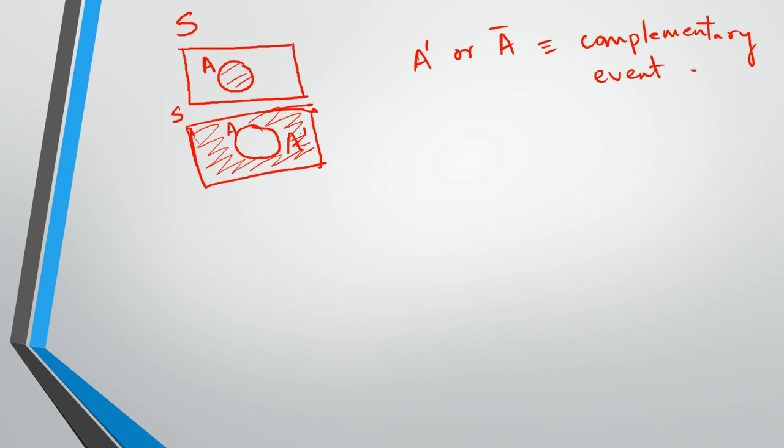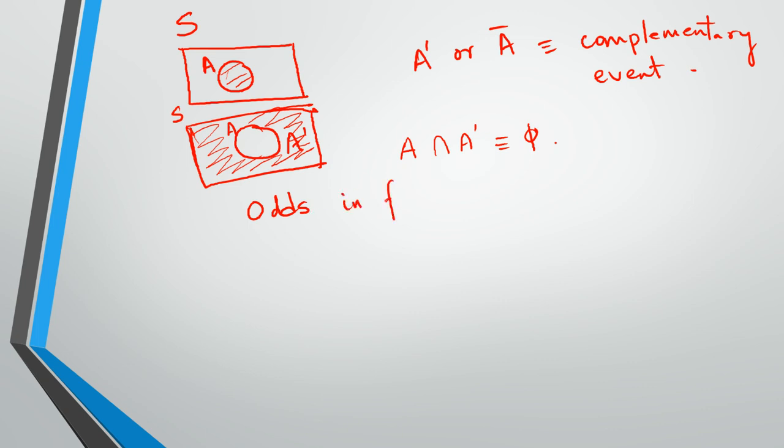This is A, but whatever is except A, everything except A in the sample space will be A complementary. So if this is A and the rest everything is A complementary, then we can understand A intersection A complementary, the number of outcomes which are between A and A complementary, will be null set. There are no common outcomes between A and A complementary, right? So there are definitions you need to remember, because in some problems they directly ask you in boards especially.